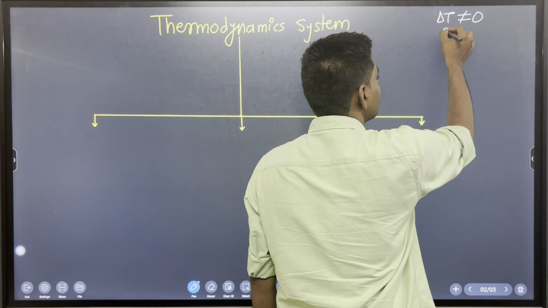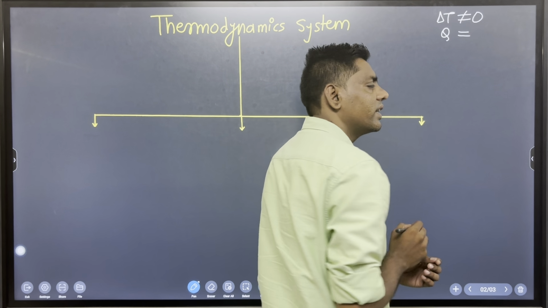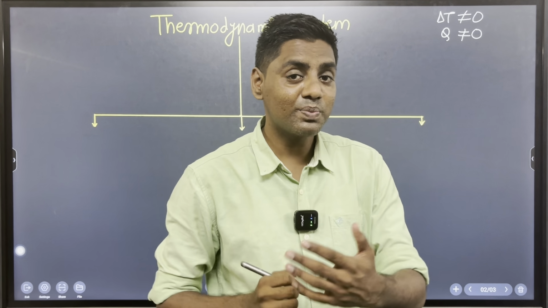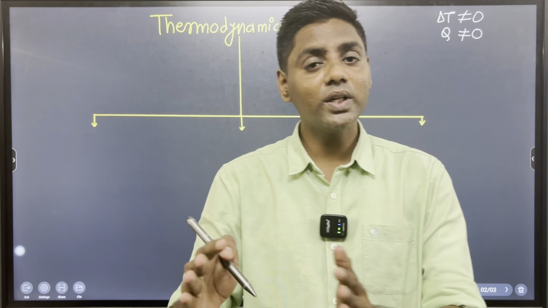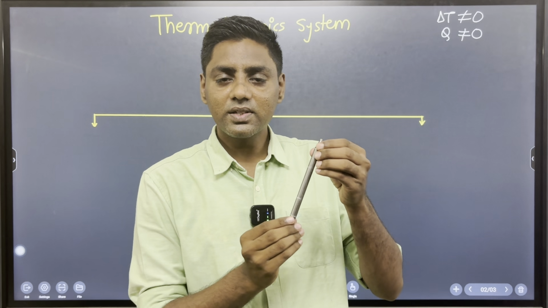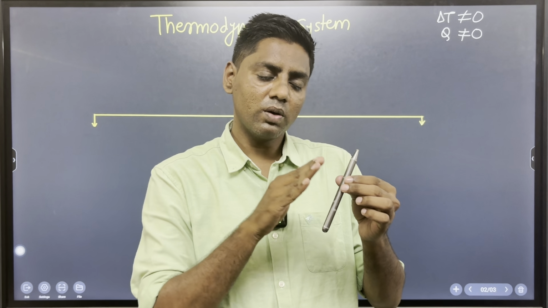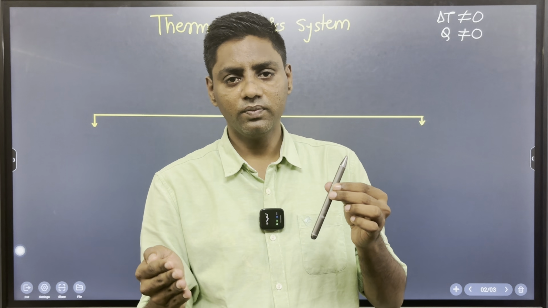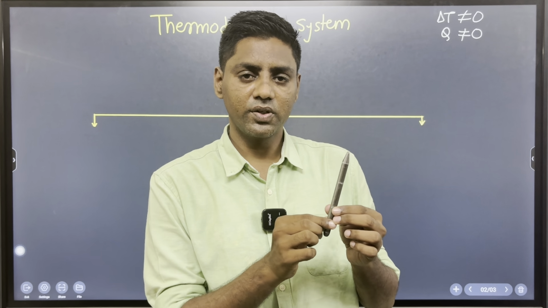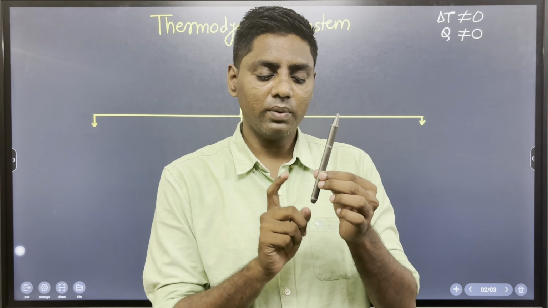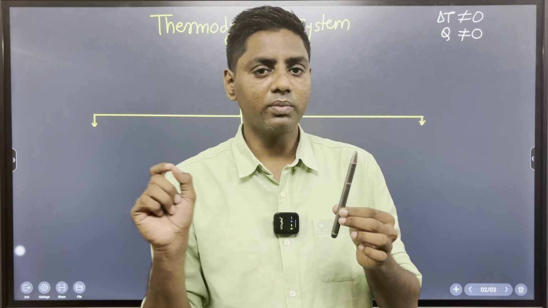When delta T is not equal to 0, heat transfer is also not equal to 0. Heat transfers from the pen to the surroundings, so the pen loses energy. It exchanges energy with the surroundings, so the pen is a thermodynamic system.